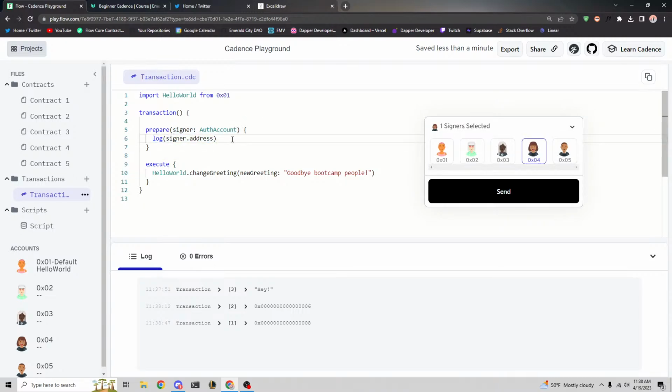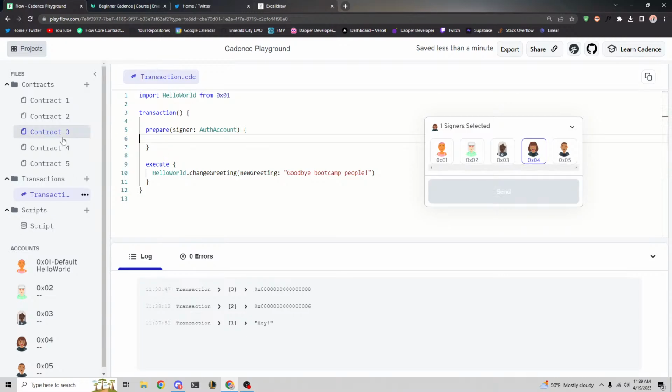And later down the road, when we talk about account storage and all that complicated stuff, you'll notice that the auth account is actually the most dangerous type in Cadence, and it allows you to completely manipulate an account. But we're going to get into that later.